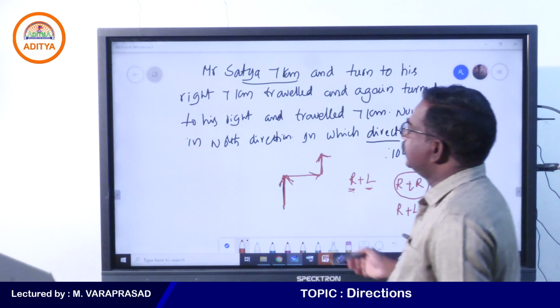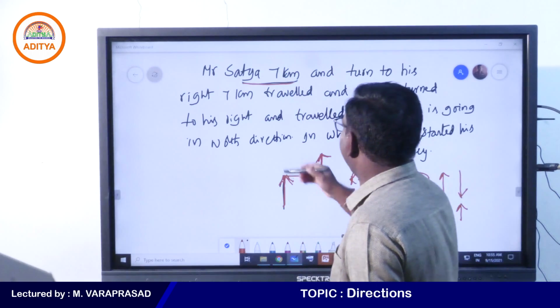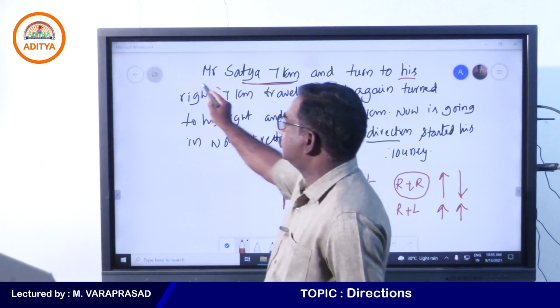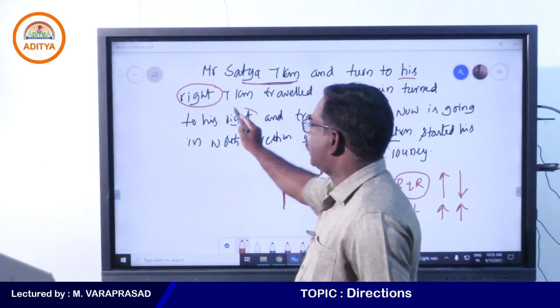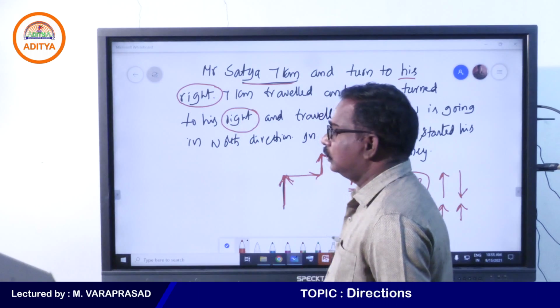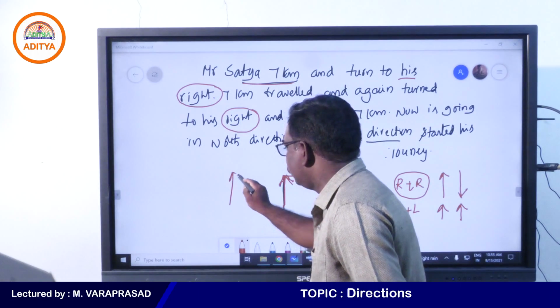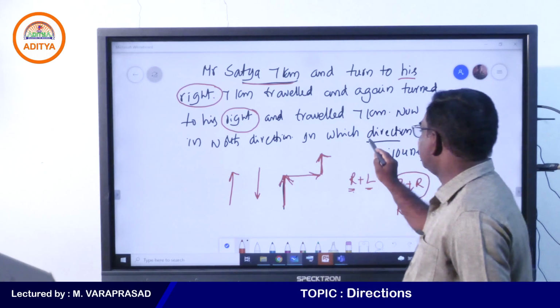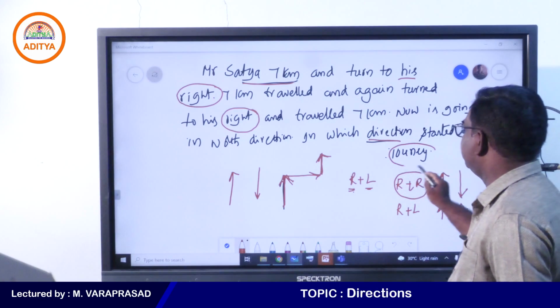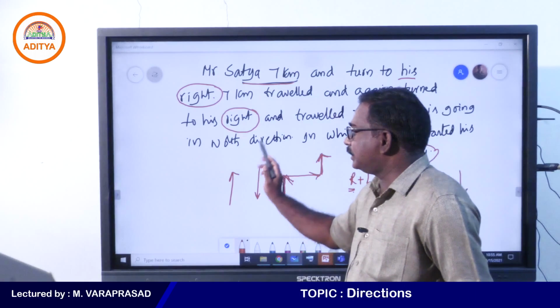Now see here, 7 kilometers, direction is not given. You turn to his right, one right. Travelled again, turn to his right, another right. Right plus right. So what direction initially is there? For that opposite direction you are coming. But the question asked is, in which direction did he start his journey?